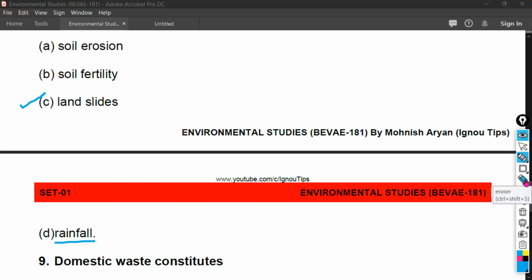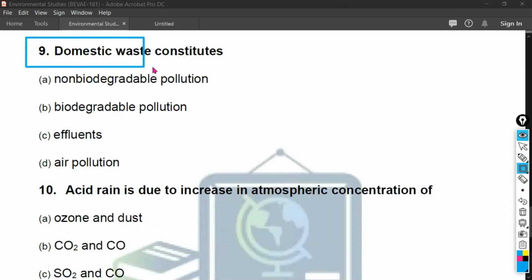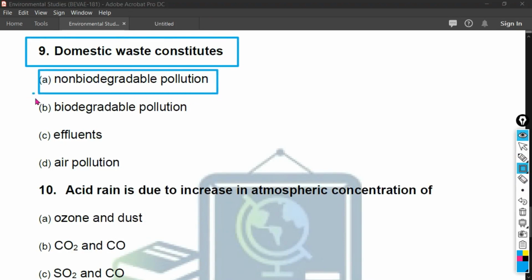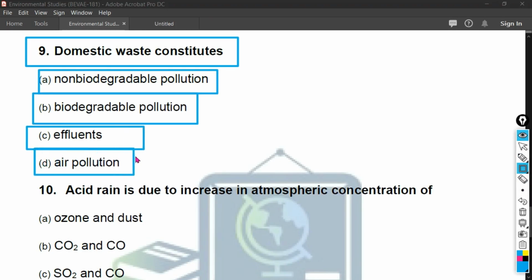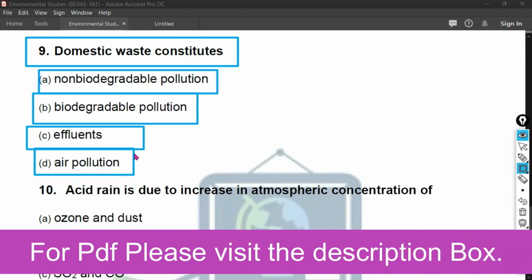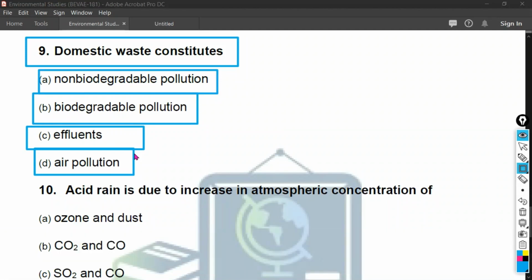Now I am going to scroll down the PDF to see another question, and the question is: domestic waste constitutes, and the options are non-biodegradable pollution, biodegradable pollution, effluents, and the last option is air pollution. Friends, domestic waste constitutes biodegradable pollution. Now I am going to explain the answer of this question. Domestic waste constitutes biodegradable pollution.